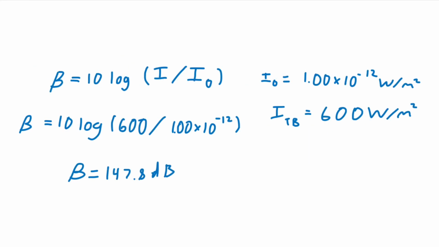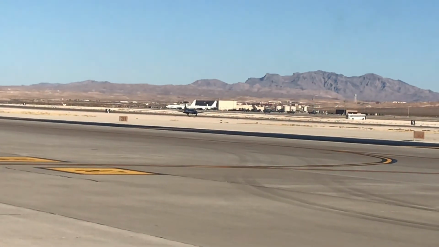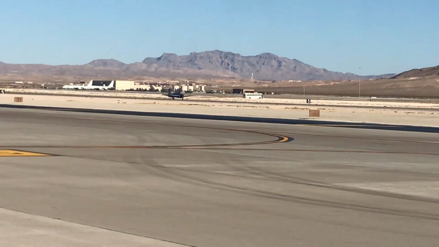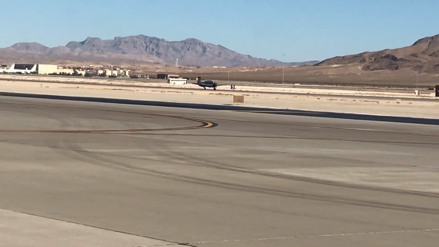Now let's work to find the decibel value of the demonstration squadron. Use the equation decibel is equal to 10 log intensity of sound over intensity of the threshold of hearing. Plug in values so that decibels is equal to 10 log 600 over 1 times 10 to the negative 12. You will get the result of decibels equal to 147.8.